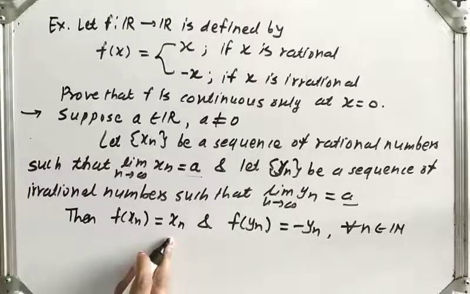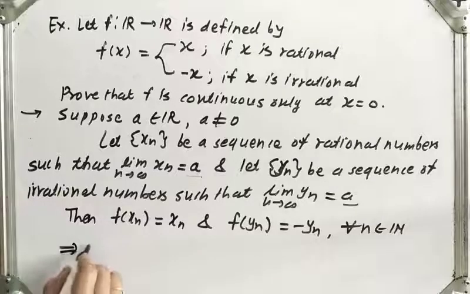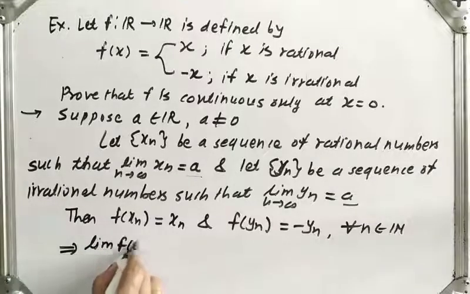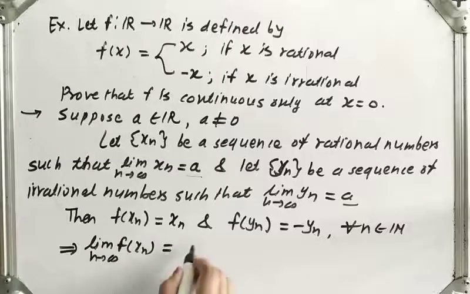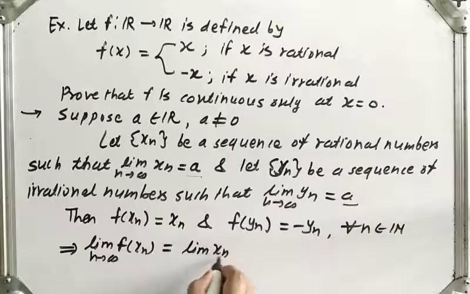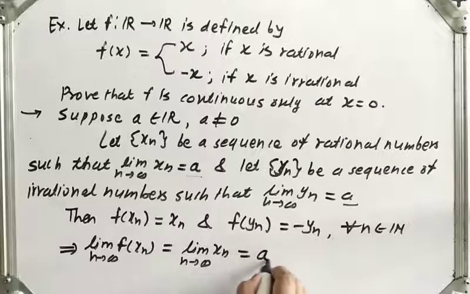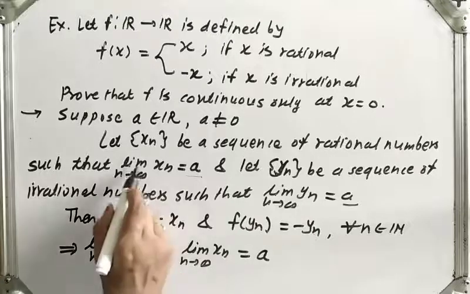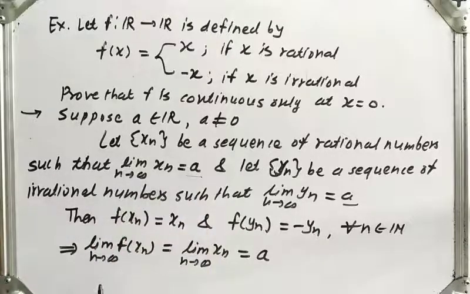Now f of xn is xn, so this implies the limit of f of xn as n tends to infinity will be the limit of xn as n tends to infinity, and that will be equal to a. Okay, because here the limit of xn as n tends to infinity is equal to a.